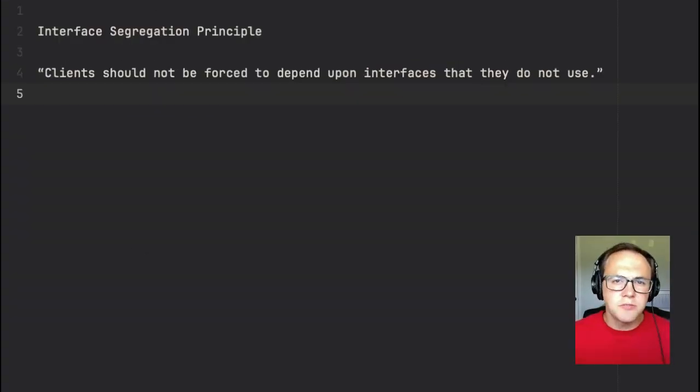Next up is the interface segregation principle. This one states that clients shouldn't be forced to depend on an interface that they don't use. In practical terms, that just means that you should ensure that the interfaces you have in your project aren't trying to enforce too much logic. They're not trying to do or enforce or encapsulate too many different things or functions. Generally, it's better practice to create more granular interfaces rather than fewer larger ones.